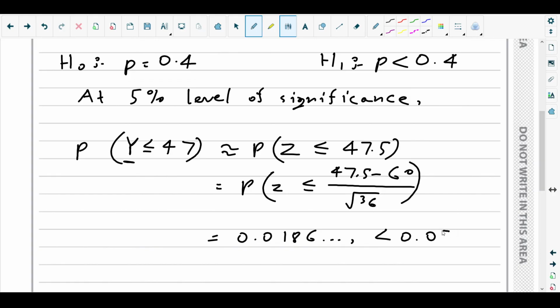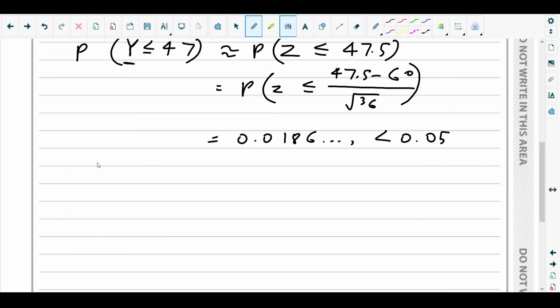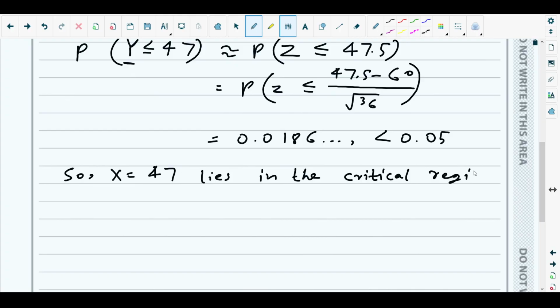What we can understand is that Y equals 47 lies in the critical region, hence reject H0.